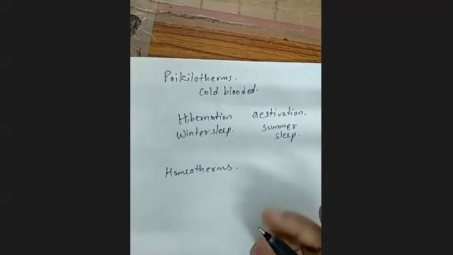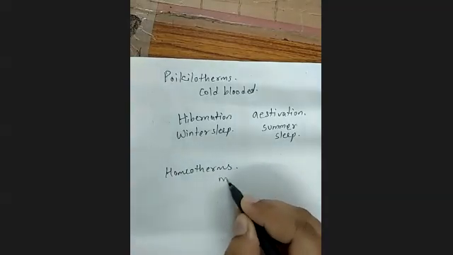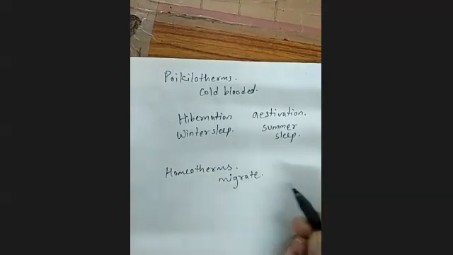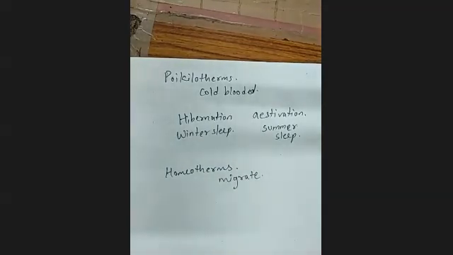So what they will do, they will migrate. You may have seen the migratory birds. I think you must have heard that the birds from Siberia come to Asia, that means India, for the warmer temperature. I think you have heard about it, migratory birds. Yes, Arctic terns. Okay, fine. So that is what the homeotherms do, because they cannot change their temperature according to the surroundings.